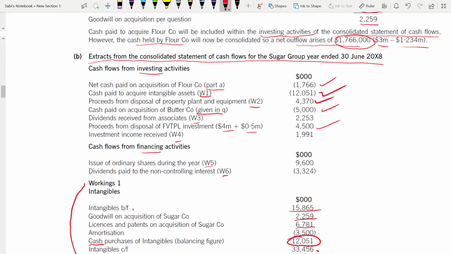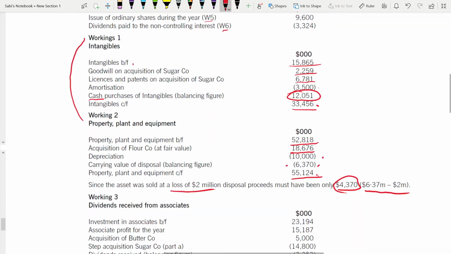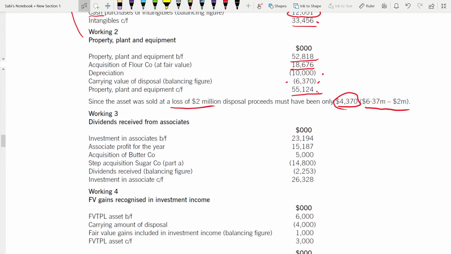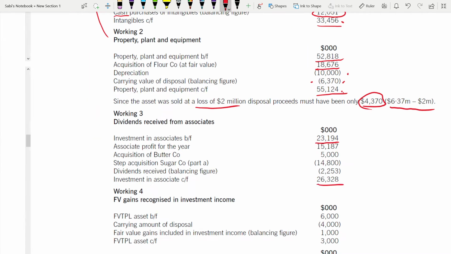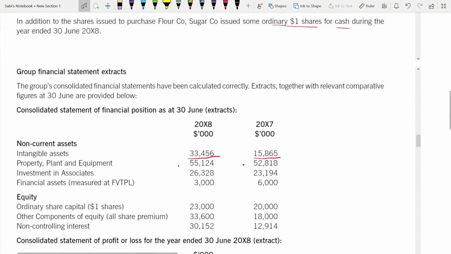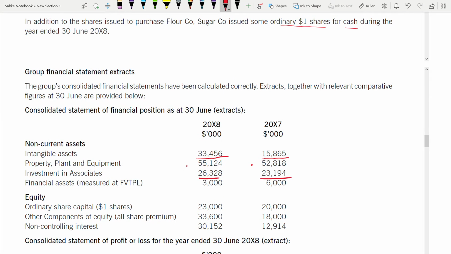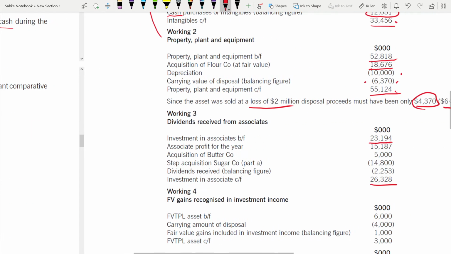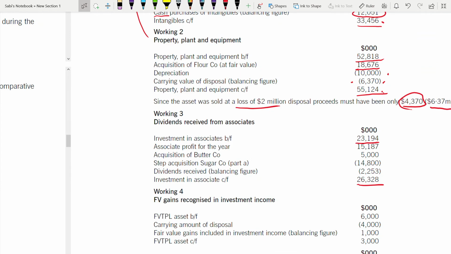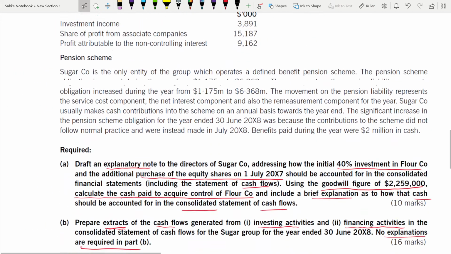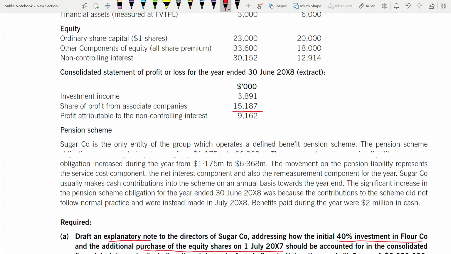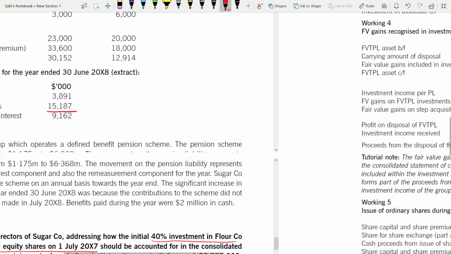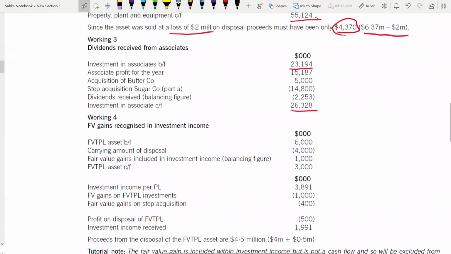Next is working 3. Dividend received from associates will come in investing activities because they have told us it is in investing activities. Working 3. So investment in associate 23, 26. Opening and closing is easy. Here, this and this, from the statement of financial position you take. Then associates' profit for the year 15,187. How will you get associates' profit for the year? It is from here, 15,187. So that profit also you take.